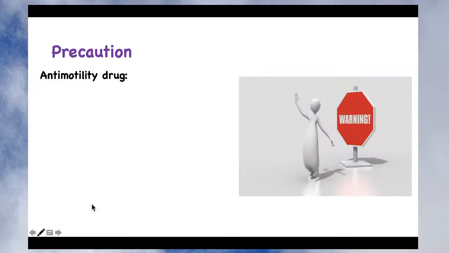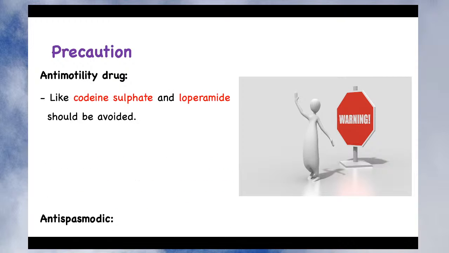So immunosuppression can also be given. Let's see what the precautions could be. You must avoid anti-motility drugs. Why must anti-motility drugs be avoided? Drugs like codeine sulfate and loperamide should be avoided because anti-motility drugs produce constipation, and due to the constipation, the condition becomes worse, and patients suffer from very severe pain in the abdomen or the stomach.